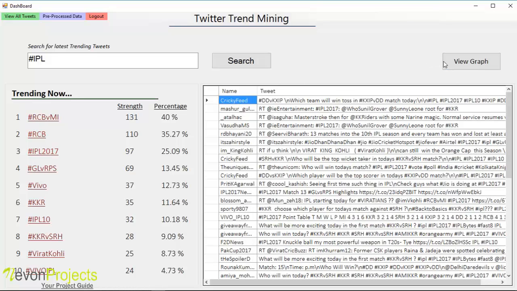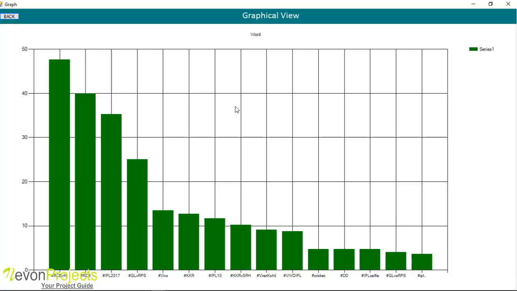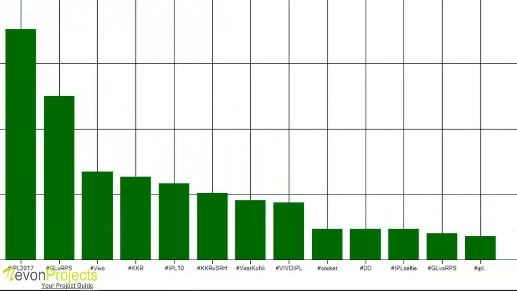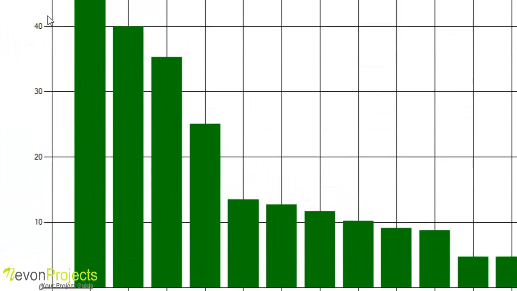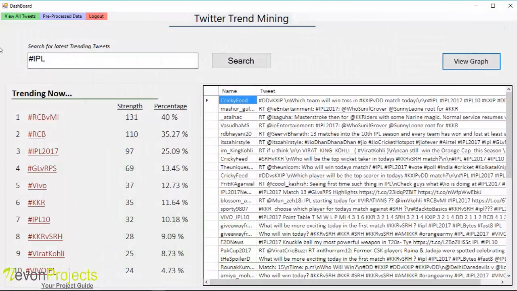So let's now check the view graph, where the trending topic will be having the highest score, as we can see in the bar format, and these are the words, or we can say the topics below, and at the left side we can see the strength of the topic. So let's go back. So here user can also view all the tweets here.